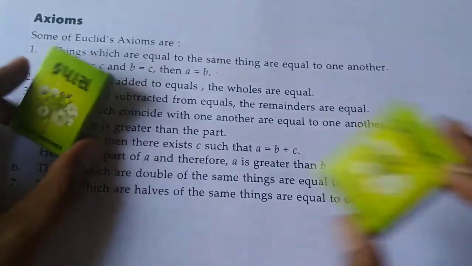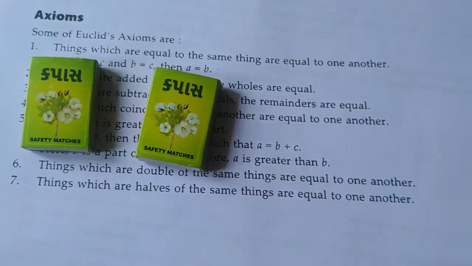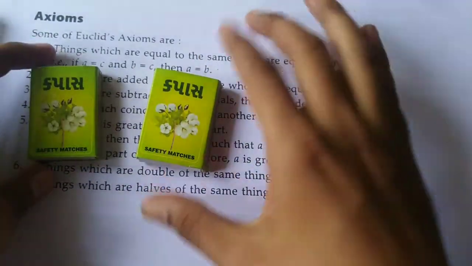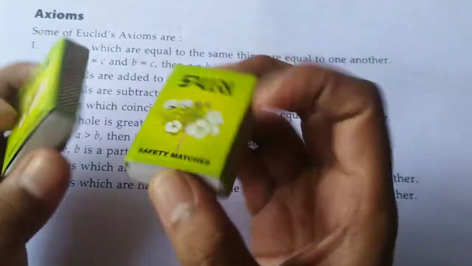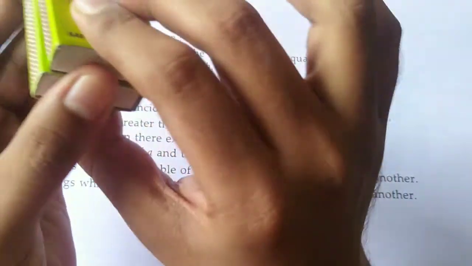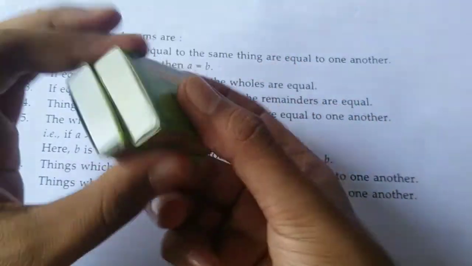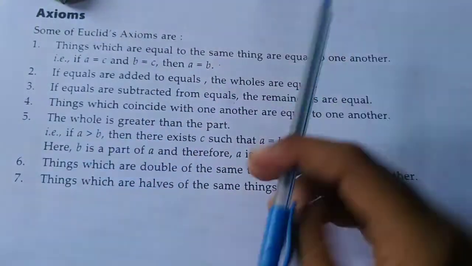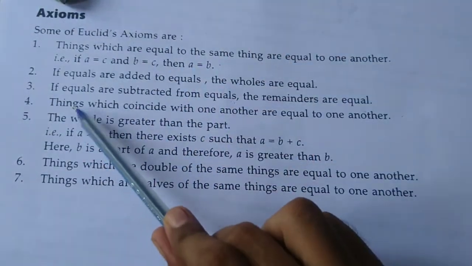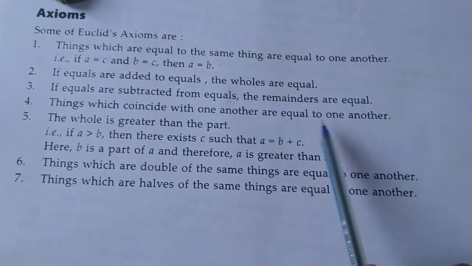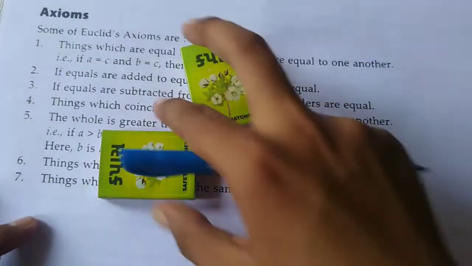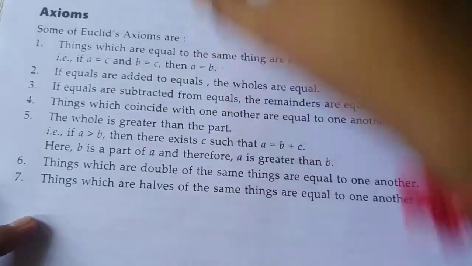They both are the same size, same color, and the breadth and length are also the same. So both are the same. Things which coincide with one another are equal to one another. Both are equal.